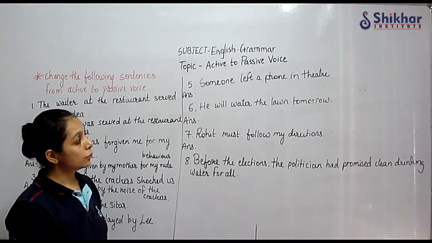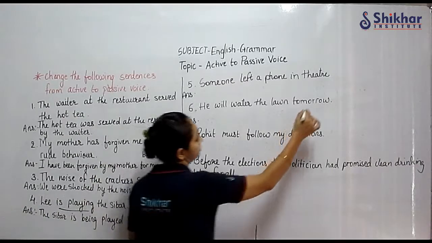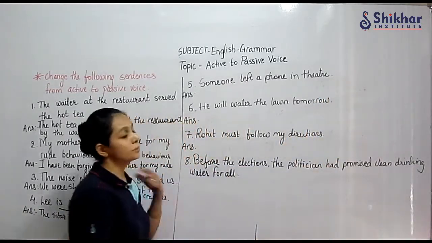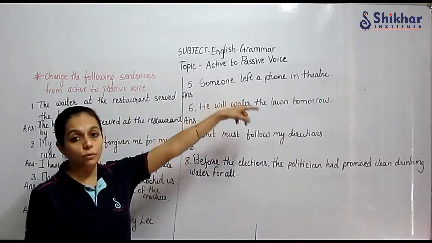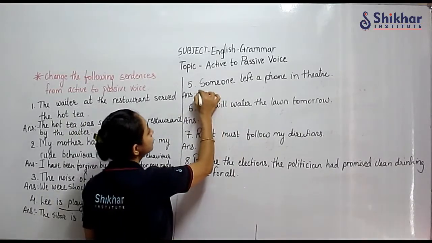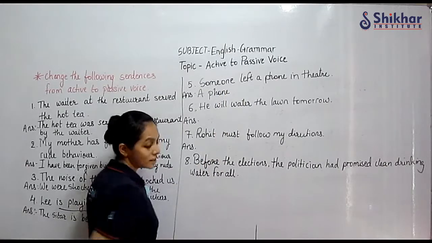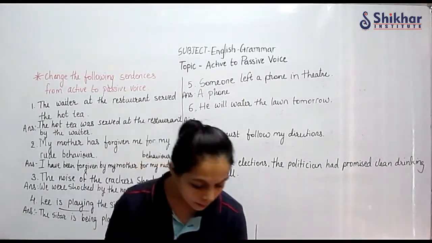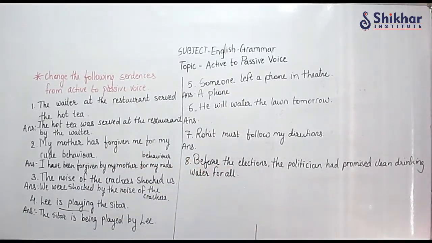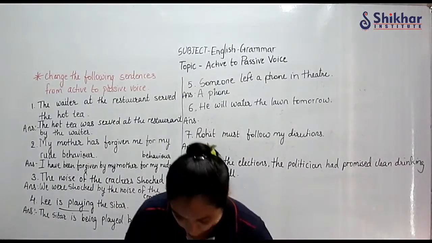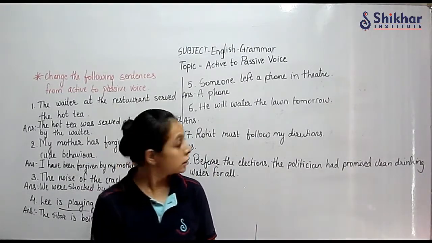Someone left a phone in the theater. So the object is a phone, so we'll start with a phone. A phone was left. Okay, I think I need to take another pen because it is becoming light.